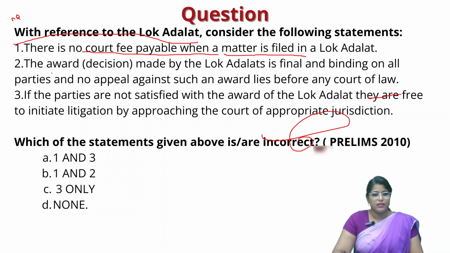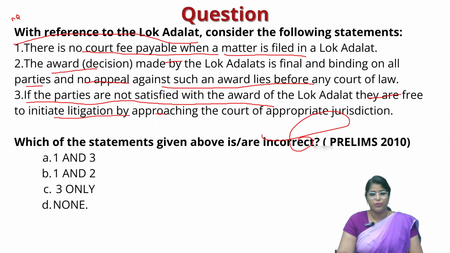Second statement says the award or the decision made by the Lok Adalat is final and binding on all parties, and no appeal against such an award lies before any court of law. Now the third statement says, if the parties are not satisfied with the award of the Lok Adalat, they are free to initiate litigation by approaching the court of appropriate jurisdiction.